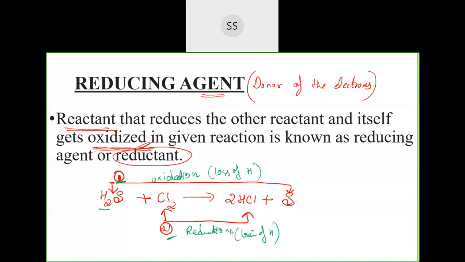And I've told you, if you are able to identify oxidation and reduction in one reaction, then if H2S to S is oxidation, that means the neighbor should be the oxidizing agent. So chlorine is the oxidizing agent. And if Cl2 to HCl is undergoing reduction, who is giving them hydrogen? H2S is giving them. So H2S becomes the reducing agent. I hope everyone is able to get this correct. Very good. I've got many answers and it is correct.